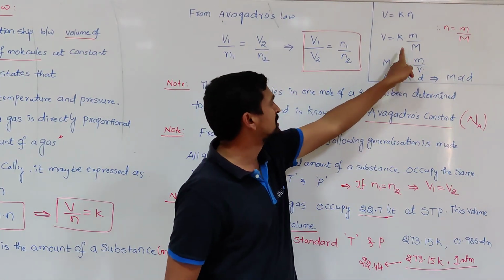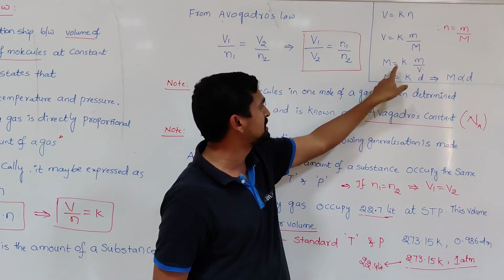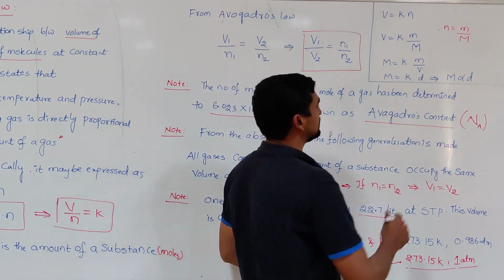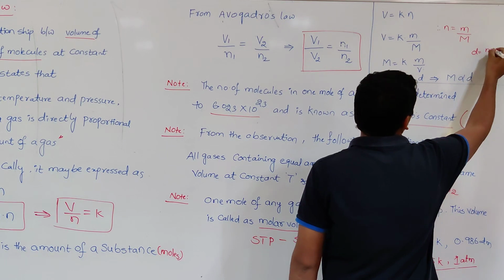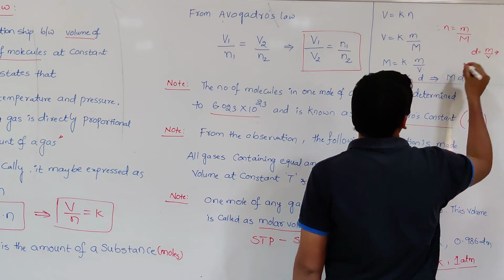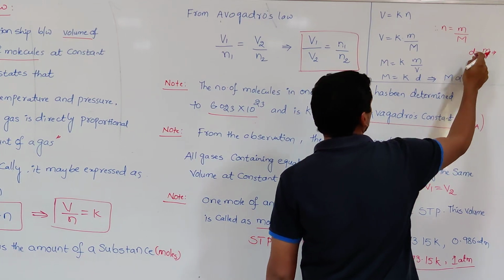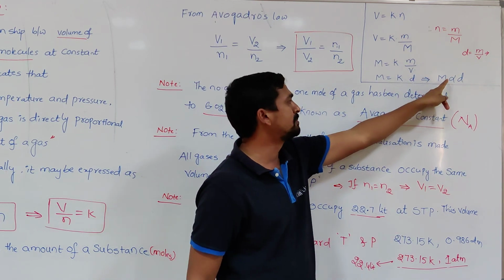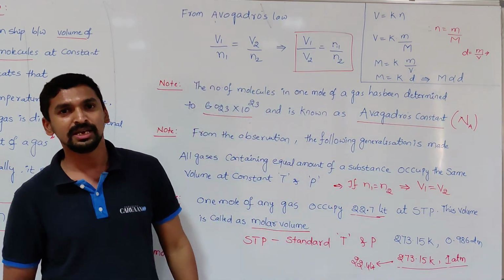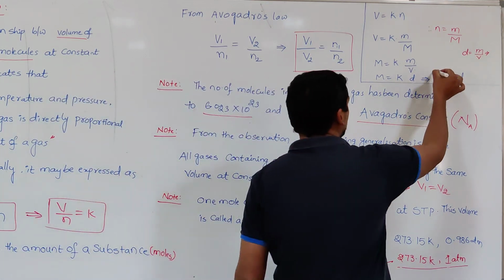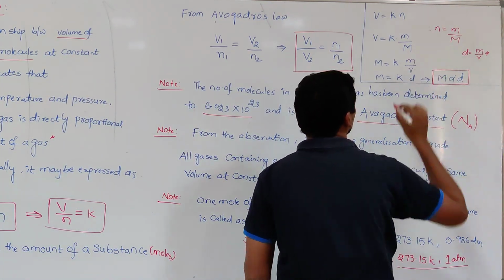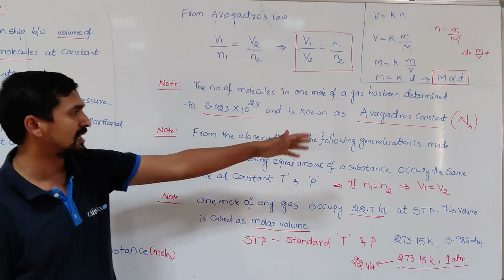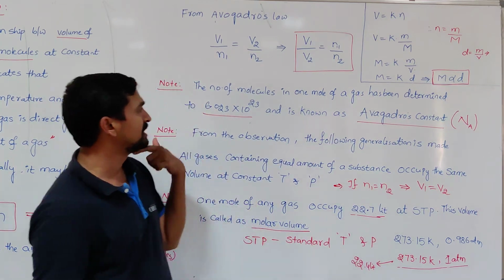Then, rearranging this equation, M is equal to K into m by V, mass of a gas by volume of a gas. Mass by volume is nothing but d, that is density. So molar mass is equal to K into d. The molar mass of a gas is always directly proportional to the density of a gas. This is a relation that might be useful in the next topic. This is another important conclusion we made from Avogadro's law.